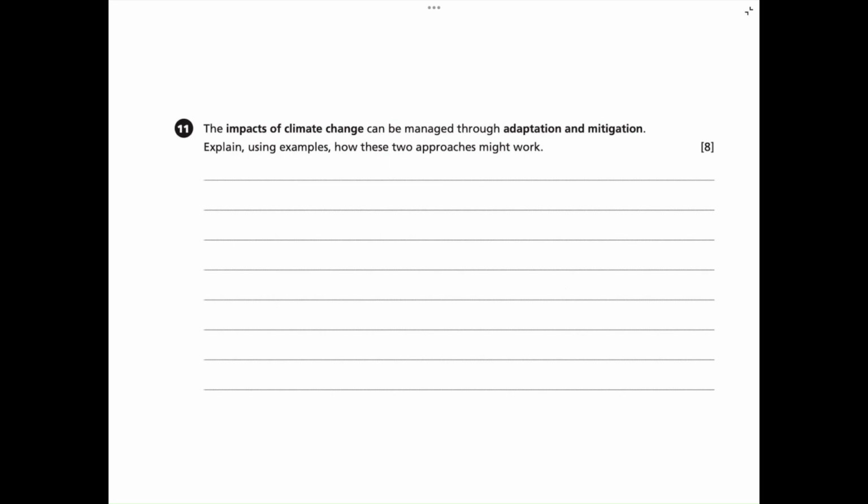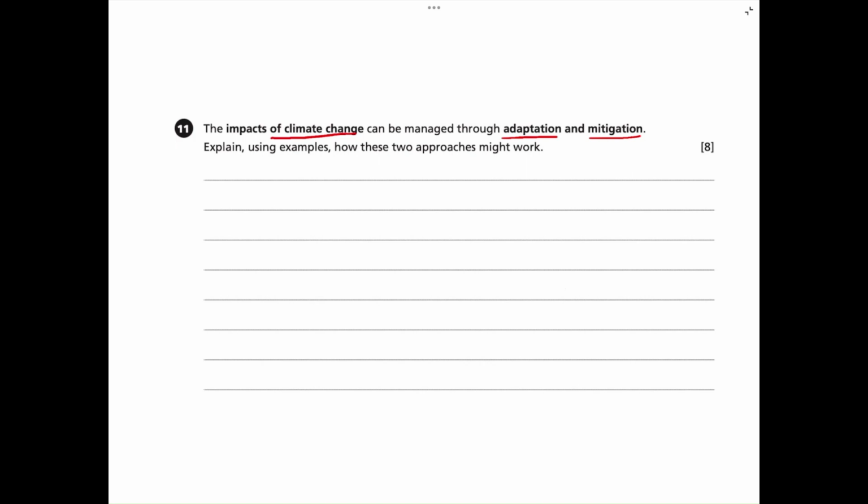Question 11. The impacts of climate change can be managed through adaptation and mitigation. Explain, using examples, how these two approaches might work. 8 marks. Okay, so this question is asking us to consider how we can manage climate change through adaptation and mitigation.